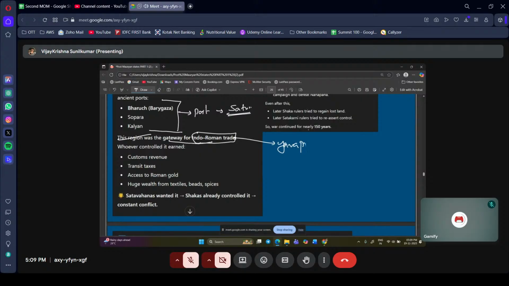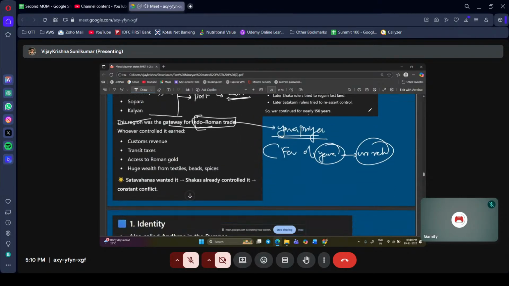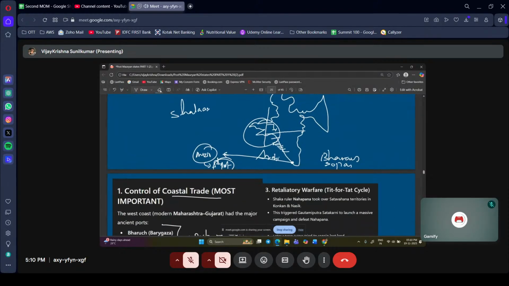Yavanapriya, that is favorites of the Yavanas. Who are the Yavanas? Yavanas are Greeks. So this is the Greeks, but we are talking about Roman trade. Likewise, this Indo-Roman trade was through the gateway of this western coast. Then transit taxes. What do you mean by transit taxes? Transport, exchange of goods. Transit taxes are not only that.